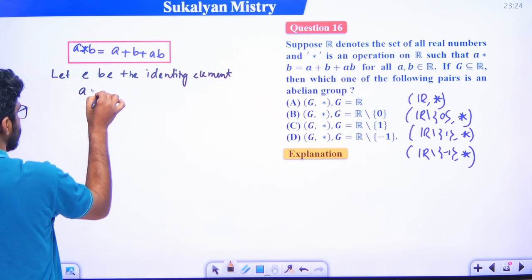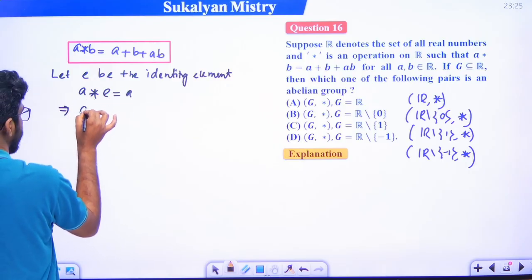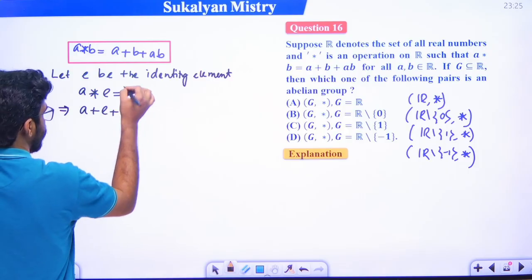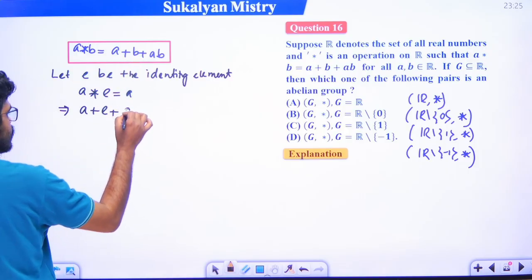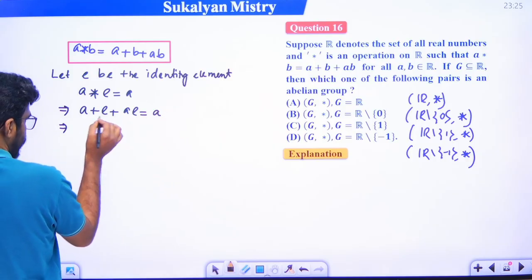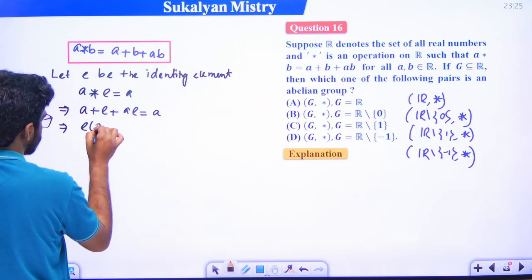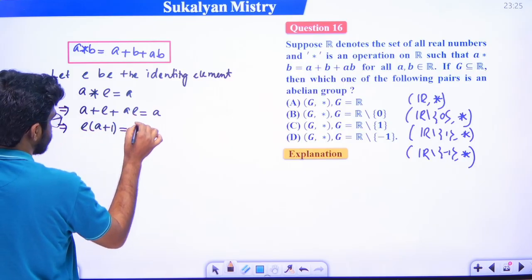A star E is equal to A. So A star E, that is A plus E plus AE, right? That means E plus AE is equal to 0. Taking E common, A plus 1 times E is equal to 0.